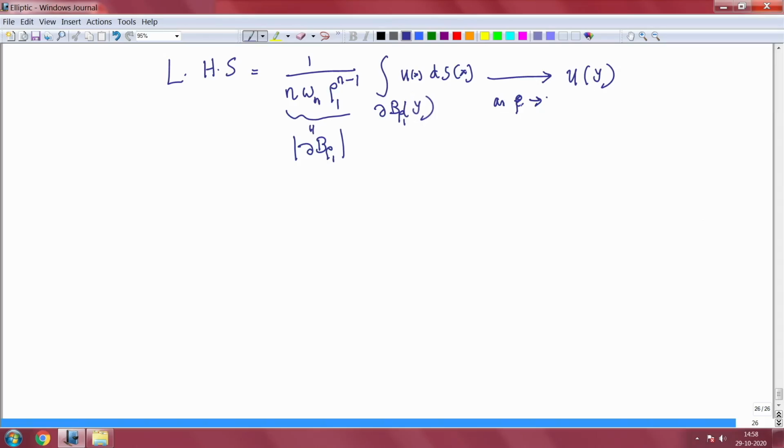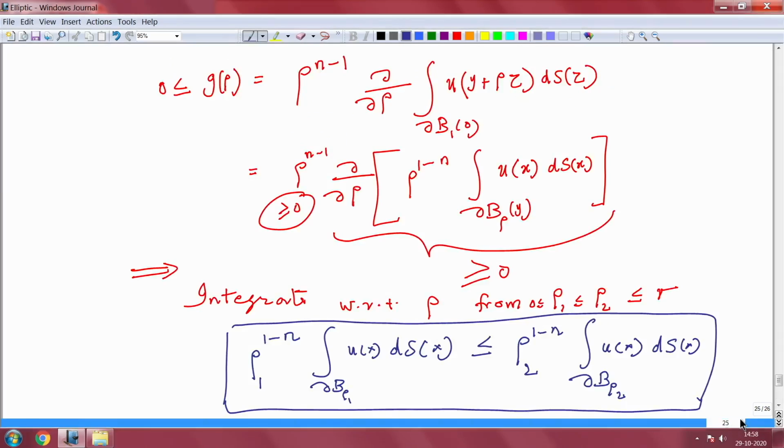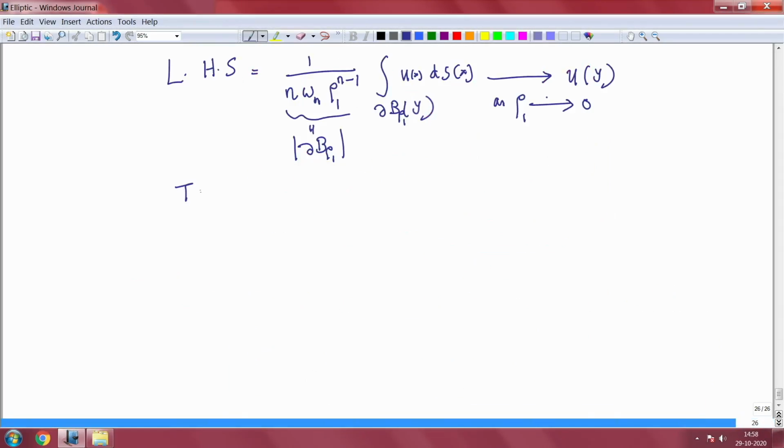So on the left hand side, this converges to u of y, and you take rho 2 equal to r to get the first inequality.